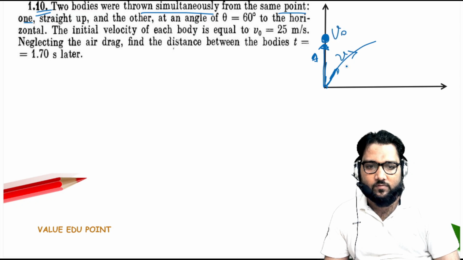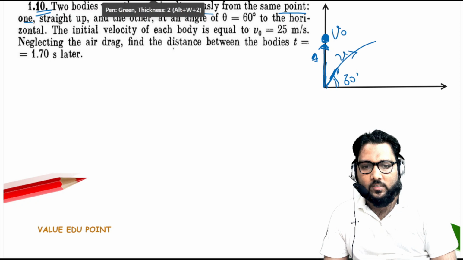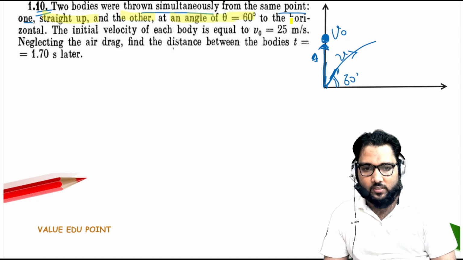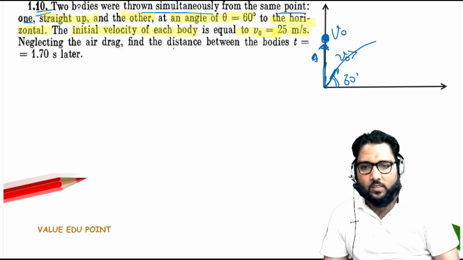So what the question is saying: one is straight up and the other is at an angle of 60 degrees to the horizontal. Now the initial velocity of each body is V naught, that is 25 meters per second. Neglecting the air drag, find the distance between the bodies when t is equal to 1.6 seconds.